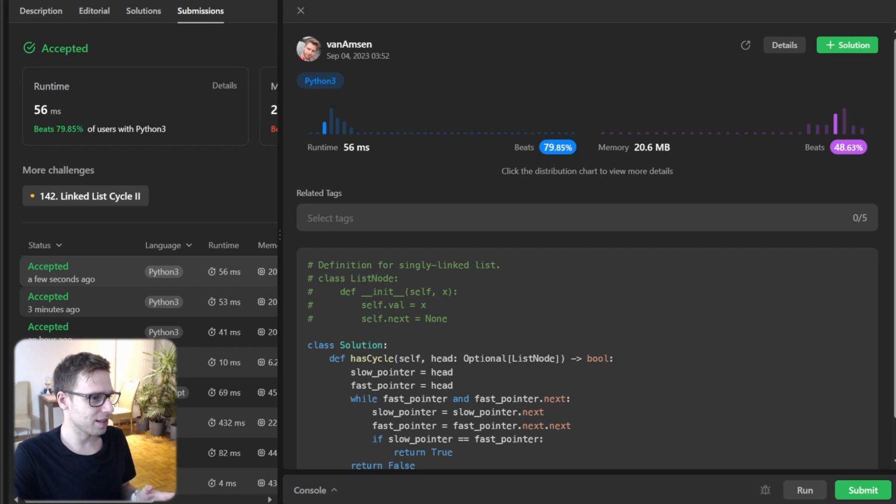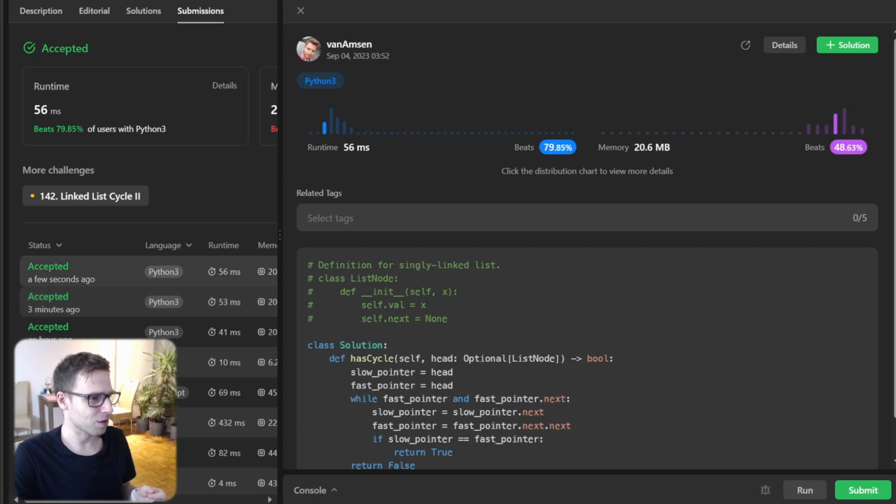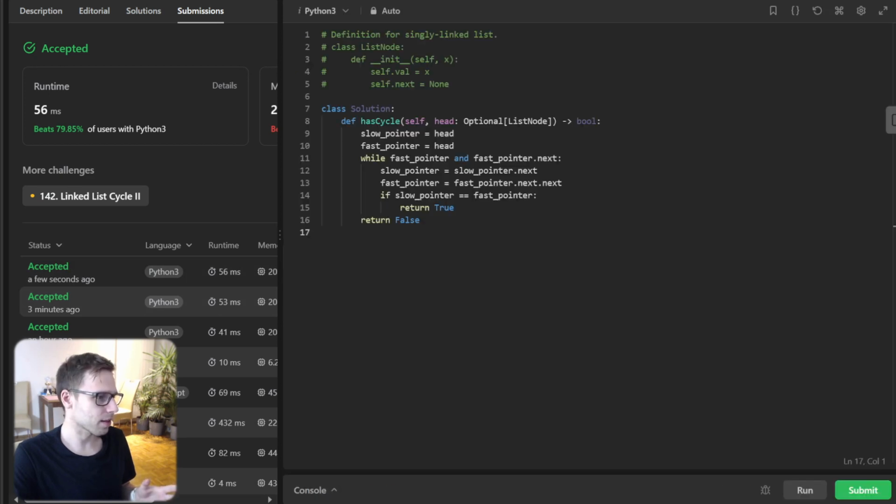As you can see, it's a bit better with respect to memory, 48% compared to 14% before. It's just a couple of megabytes, 20.8 versus 20.6.